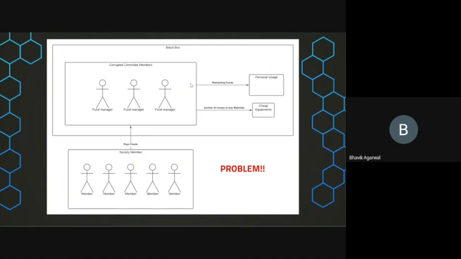The problem, as I explained, is that these managers or members who are on top of the committee can use a portion of the money to buy cheap equipment, not of proper quality, and use the remaining funds for their personal use. We won't even know: we as members have submitted funds in the society fund, but we don't know how they are using them. Maybe they have used some funds for personal usage and some portion of the money to buy cheap equipment. They can show us wrong bills saying that they have used it all, but maybe they have used it for their personal use. So to solve this problem, we applied the concept of blockchain.